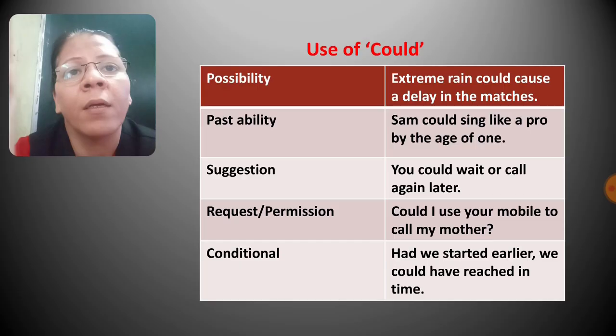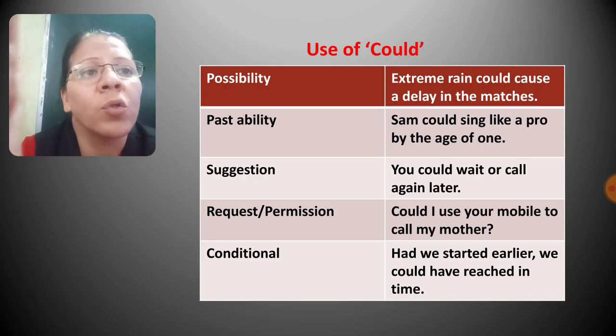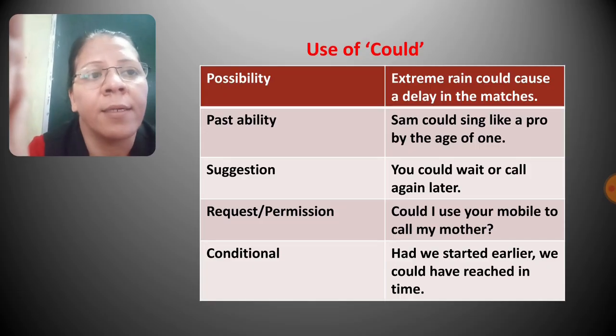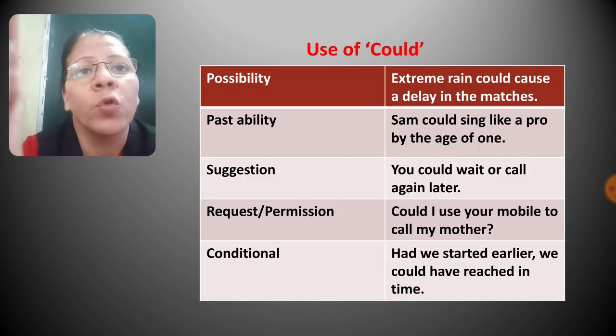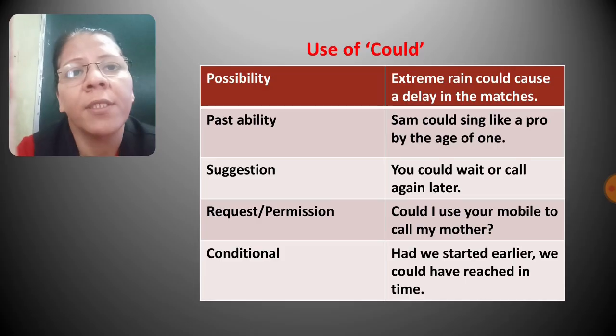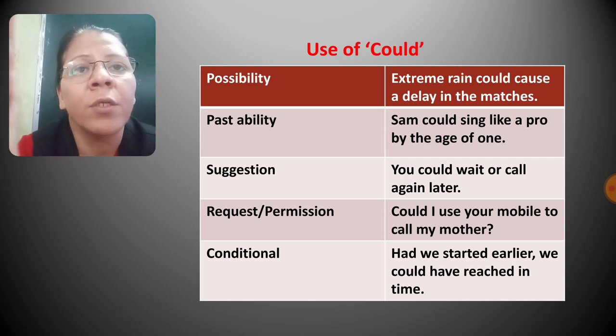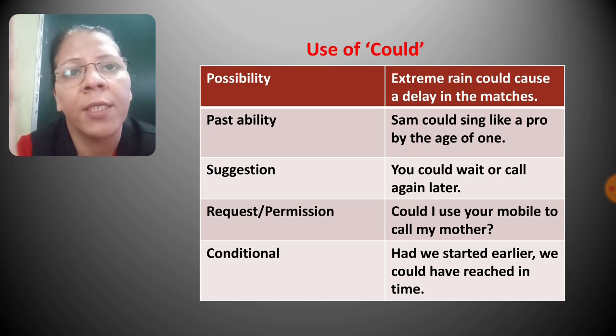Next is suggestion. So you could wait or call again later. So to show the suggestion, to give a suggestion to someone, we can say you could wait or call again later. Means here you are suggesting to someone. So for suggestion, we can use could.